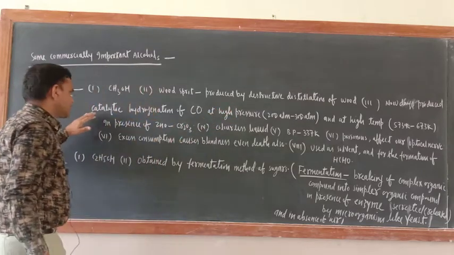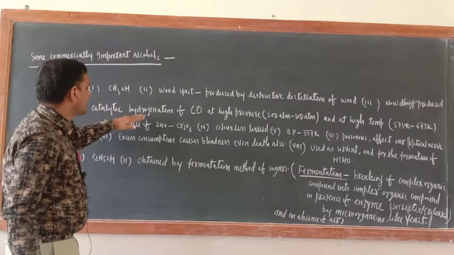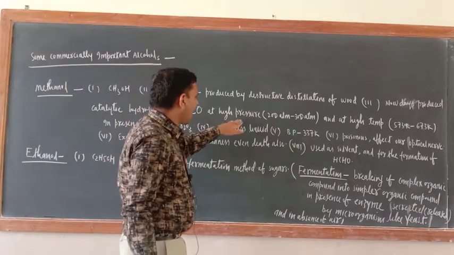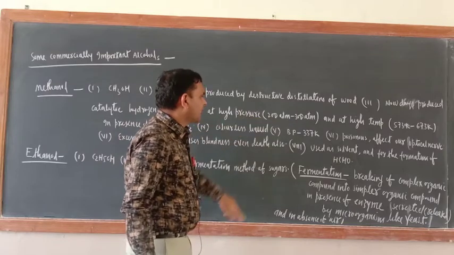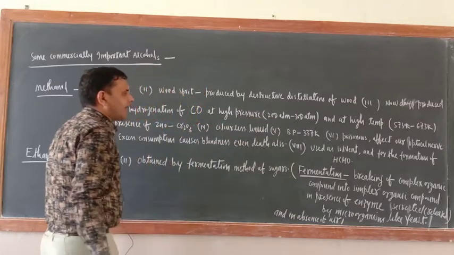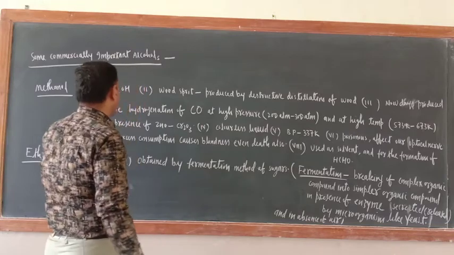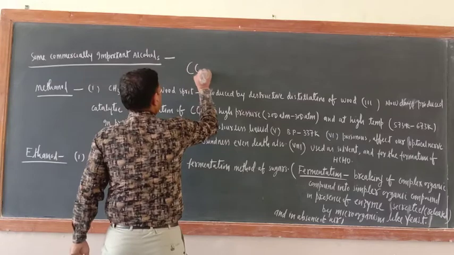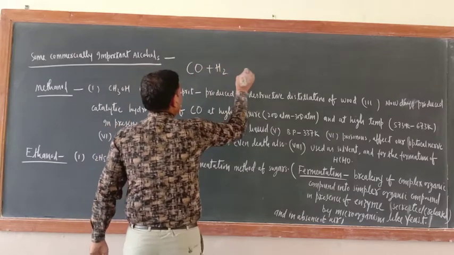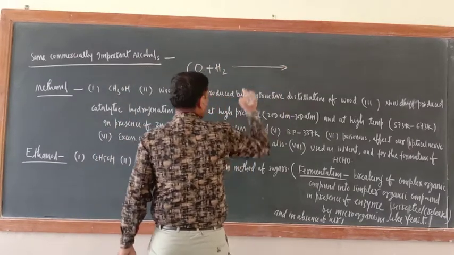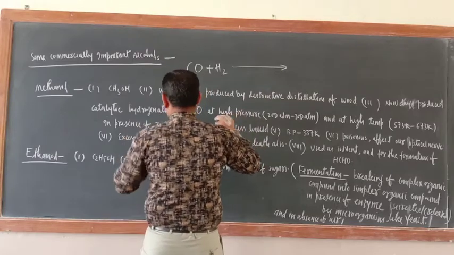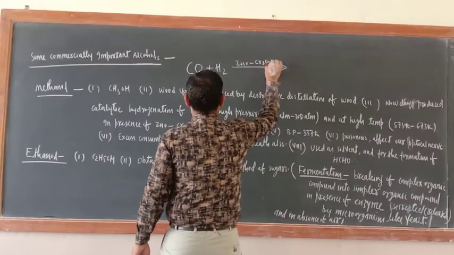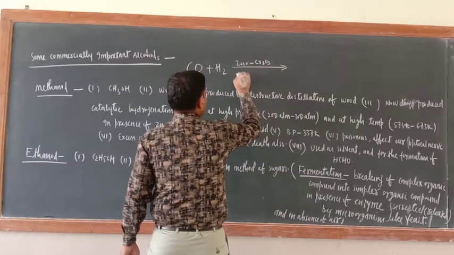Nowadays it is produced by the catalytic hydrogenation of CO at higher pressure, that is 200 atm to 300 atm, and at high temperature. Okay, catalytic hydrogenation. See the reaction: carbon monoxide plus H2. Now mention these conditions. What are the catalysts here? Catalysts are ZnO and Cr2O3, chromium oxide. And what should be the pressure?